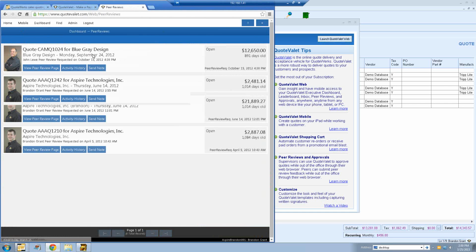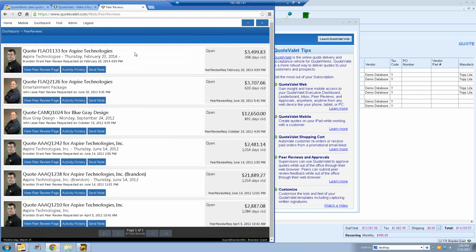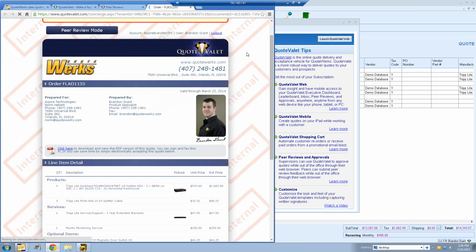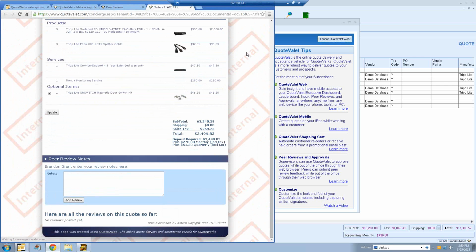The next one is going to be the peer reviews. So peer reviews can be sent via email. So if you're just doing peer reviews through QuoteWerks, you can do that. However, when you add QuoteValet, you have the option to do peer reviews through QuoteValet. And any peer reviews you have will actually show up here. And then you can view that peer review page by clicking on this link. And that way you can actually view what the rep is going to send to the customer. So if you need to add a comment or anything like that, you can do that and say, hey, when we sell item 1, you also have to include item 2. I don't see that on the quote, so you want to make sure you add that. Any kind of constructive information you want to put on here, you can do that.